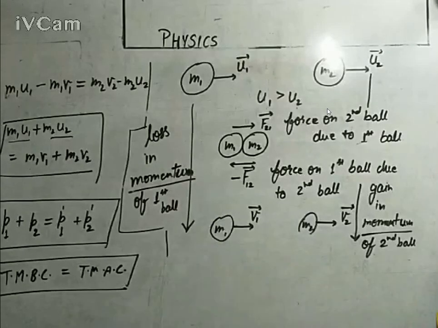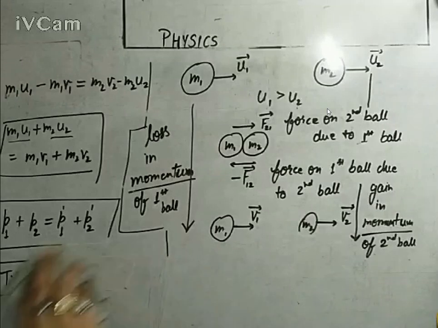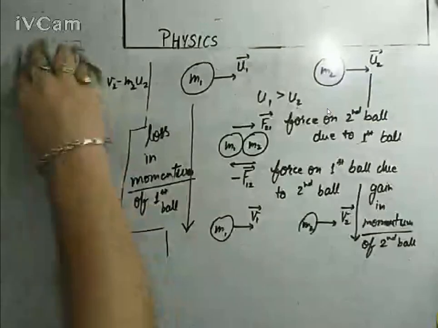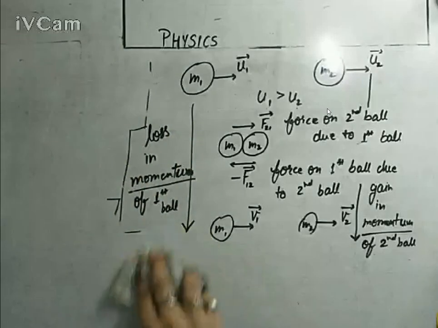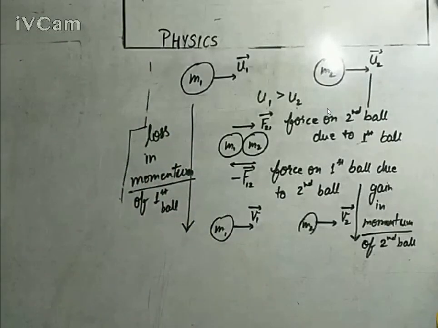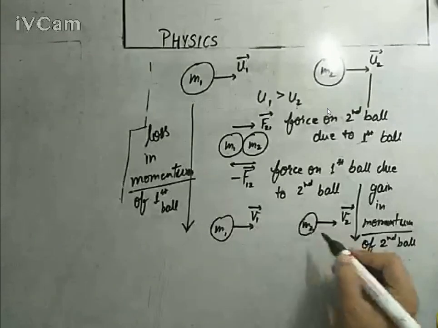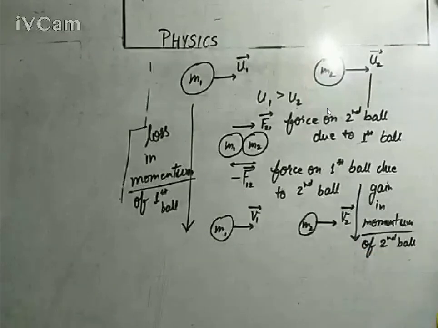In the same example, we can prove it with the help of the second law of motion and the law of conservation of momentum. You know very well the action reaction law: for every action there is an equal and opposite reaction. But keep this very important thing in mind: for the action on a body, the reaction will be on a different body.